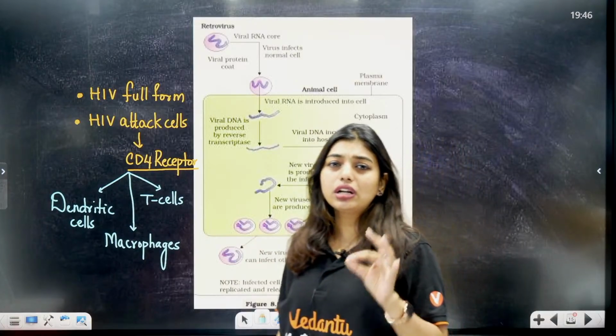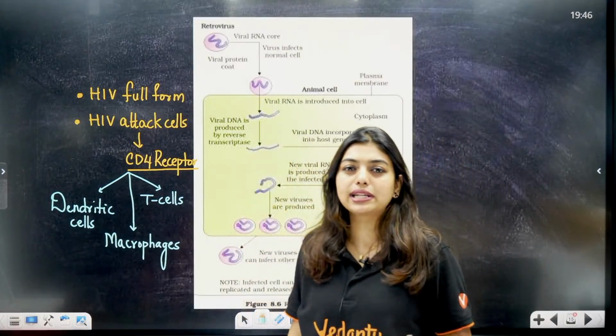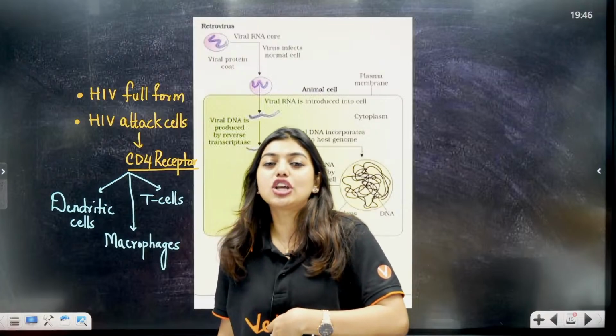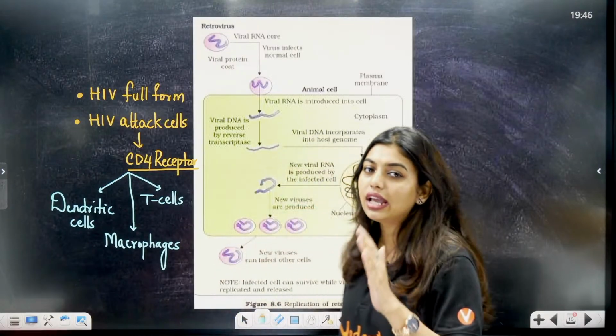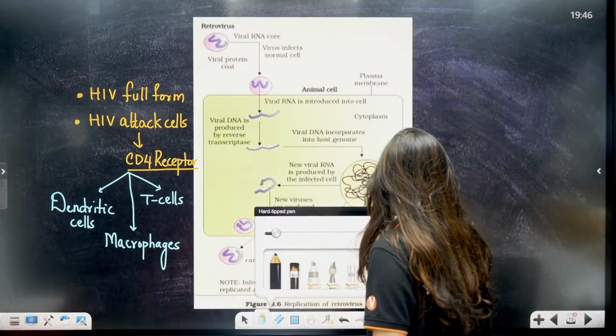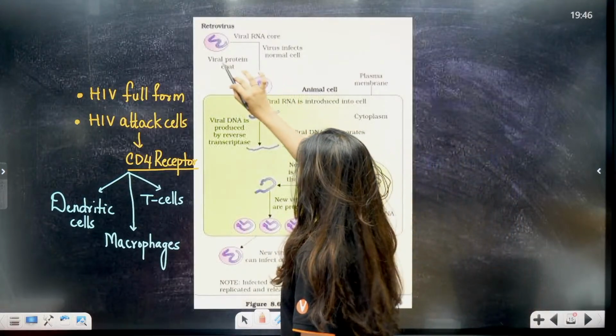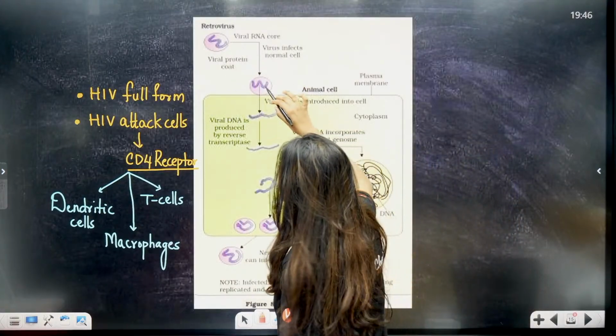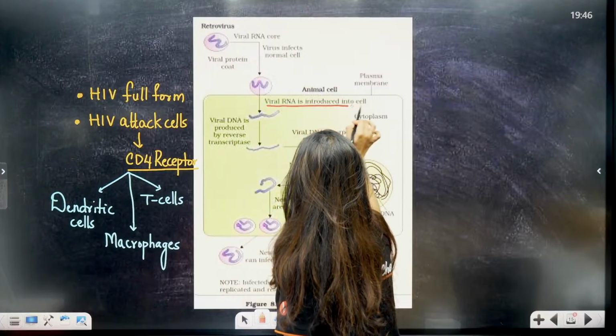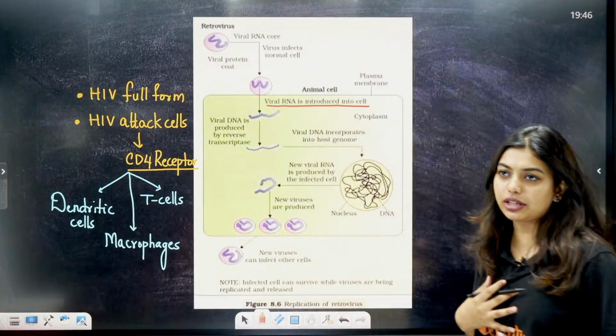So students, when you learn about virus, what is that one thing you learn about virus? That it will release its genetic material inside the host cell. Here also the same thing is going to happen. Look here, let's say it has bound to the CD4 receptor. It will release the viral RNA into the cell, into our host body.